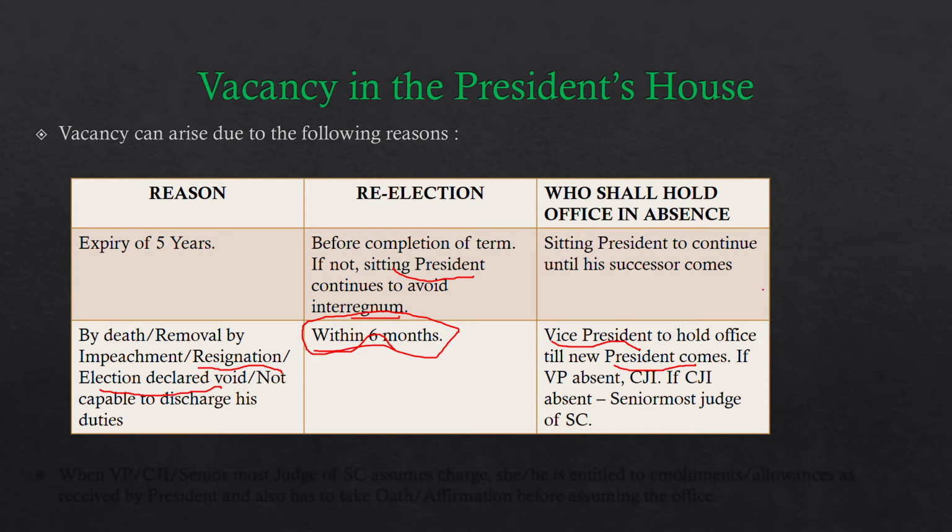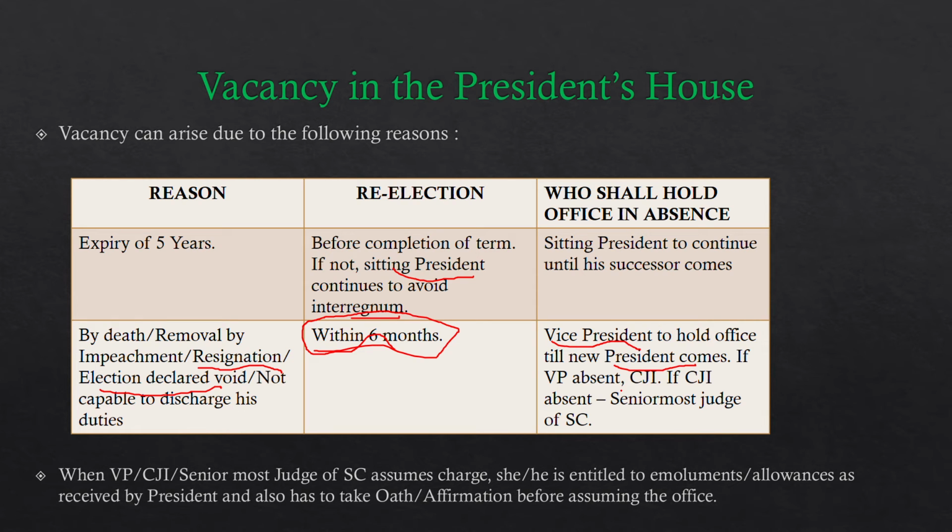And in case the vice president is also not available, then it is the chief justice of India, and even if the chief justice is not present, then it is the senior most judge of the Supreme Court who shall be responsible for discharging the functions of the president.